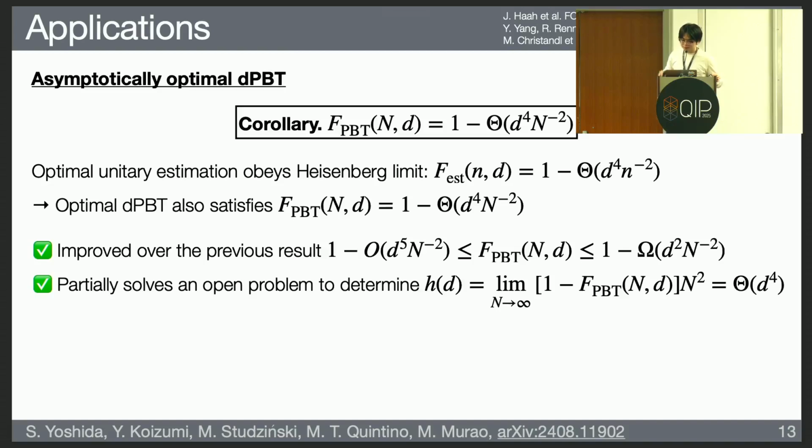And this d squared is basically the number of degrees of freedom in the unitary group. So intuitively, since a unitary operation has d squared parameters, you should at least call the input unitary d squared times. And this is why you obtain d to the 4th in the end.